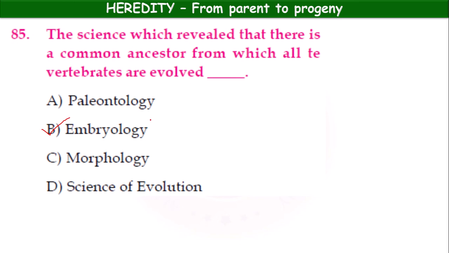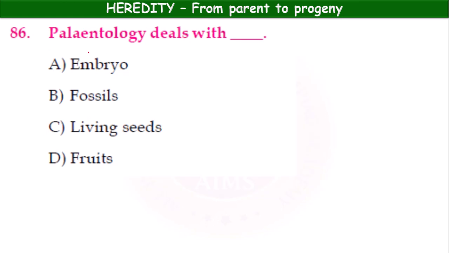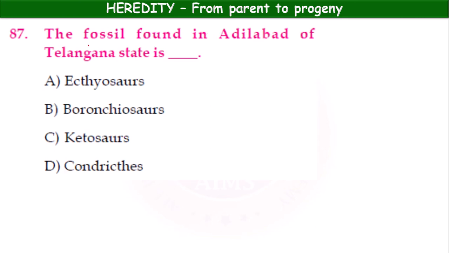Option B. Paleontology deals with the embryo, fossils, living seeds, fruits. Study of fossils is called paleontology. Okay. Option B. The fossil found in Adilabad of Telangana state is Ichthyosaurus, Bronchiosaurus, Chaetosaurus, Chondrichthyus. Which saurus? Chaetosaurus. Okay, option C.